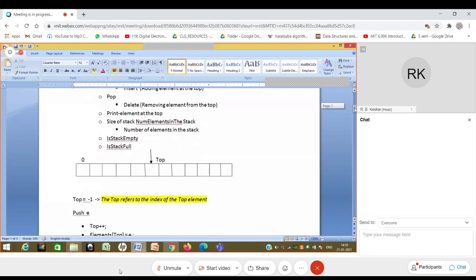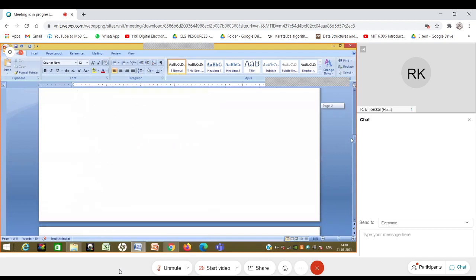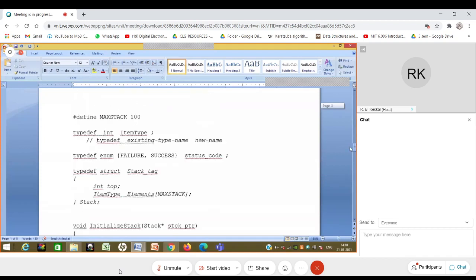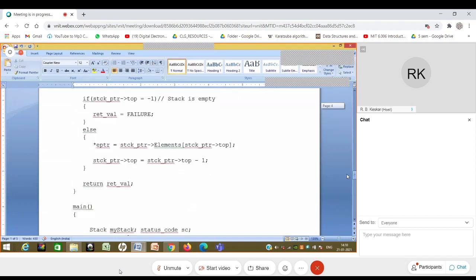So let's try to write these two functions. Is stack empty, is stack full? What should it return back? It will return back either true or false. Now, do I have a data type for Boolean? The answer is no. Can I define a data type for Boolean? The answer is yes. And the way I will define it will be similar to what I have done for this status code, in which case I will define that as an enum.